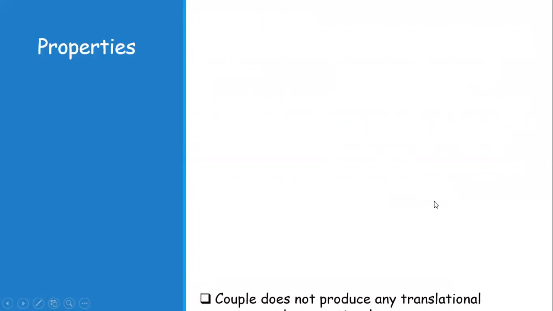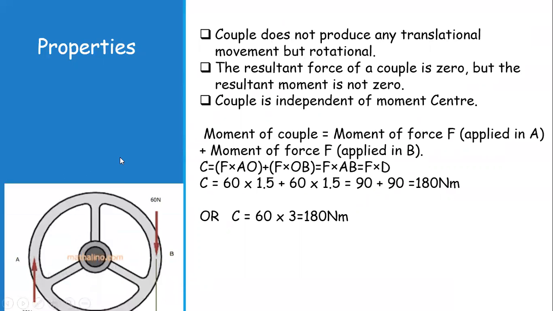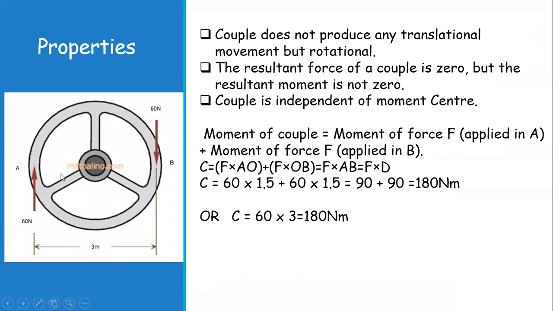Now, properties. A couple does not produce any translational movement but only rotational. Why? Because you can see in the previous example that the upward force balances the downward force. In a couple, these two forces are always equal in magnitude but opposite in direction.